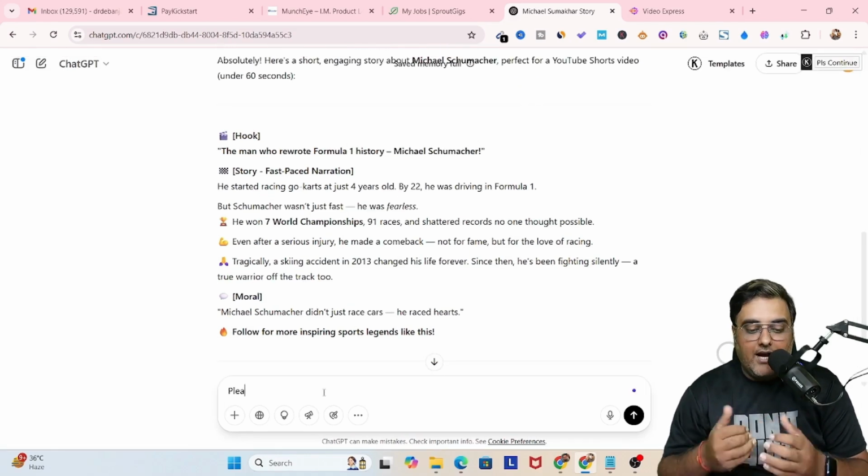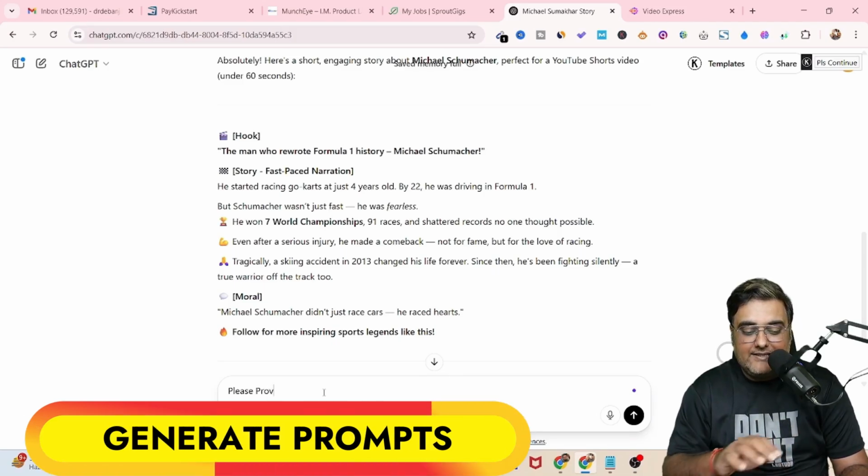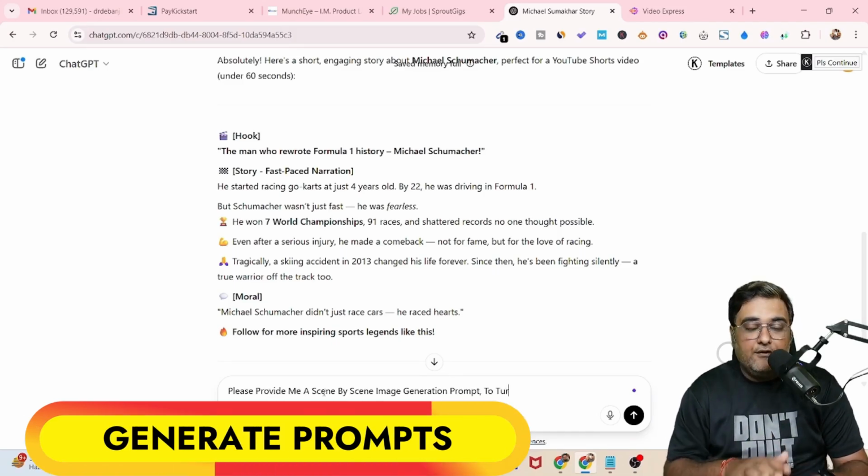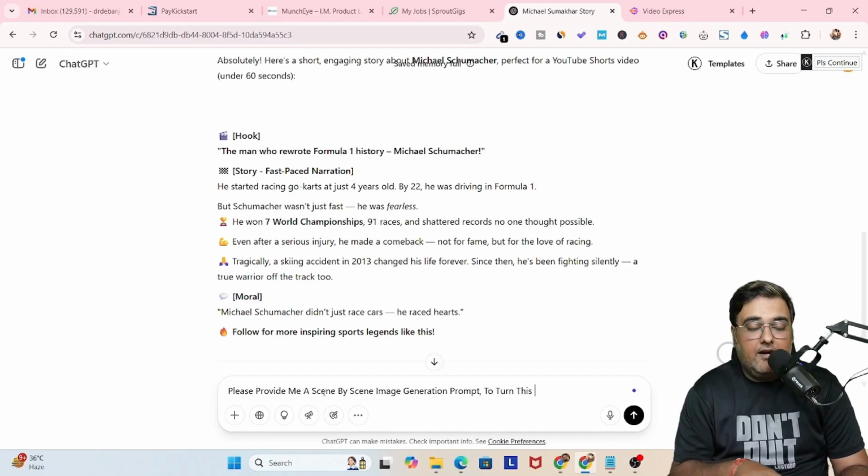So in here, I'm going to ask ChatGPT to provide us the prompt for each of these scenes, right? So let us quickly write that. Now, if you know how to write prompts and how to generate images, then you don't need to even go over to ChatGPT, but I'm showing this for even beginners who have no expertise in prompt writing and everything, right? Even they can follow this tutorial. So that being said, let me quickly type this out.